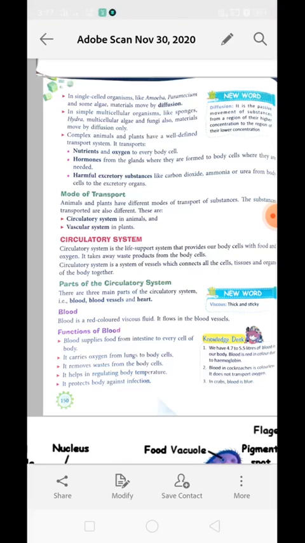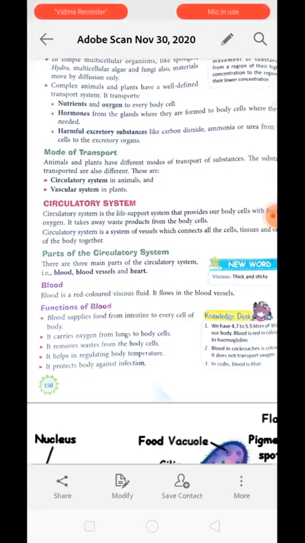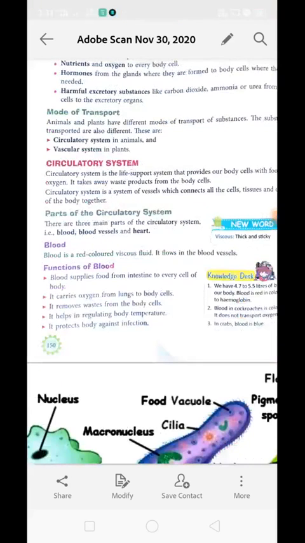Now mode of transport in animal and in plant, the transport system is very different. In case of animal we are having circulatory system, and in case of plants are having vascular system. Vascular system is made up of vascular tissue, whereas circulatory system is having a well organized organ which help the blood to flow throughout the body. Next topic is transportation in animal, that is circulatory system. The circulatory system is life supportive system and provide our body with food, with oxygen, and it take away all the waste product from the body like urea, uric acid, carbon dioxide, etc.